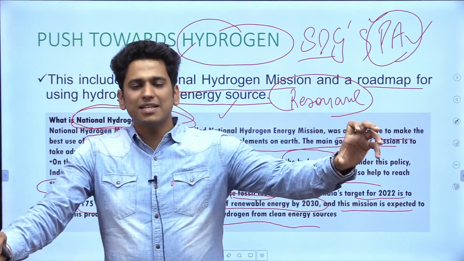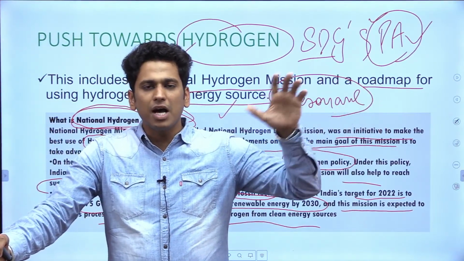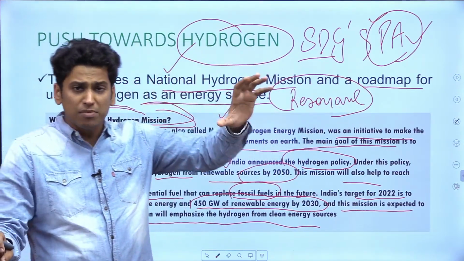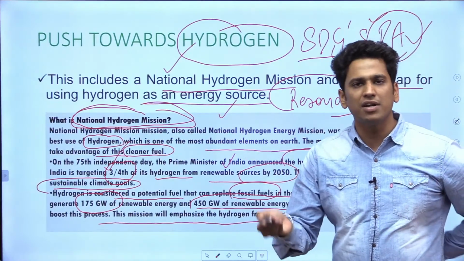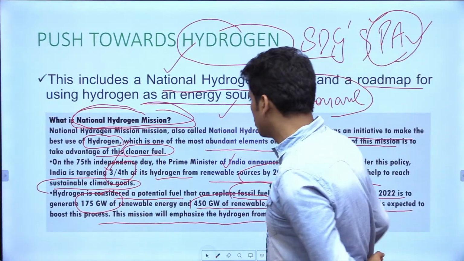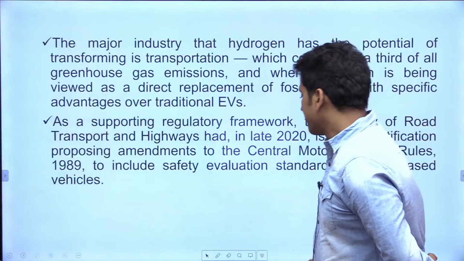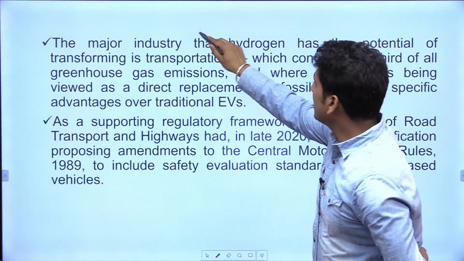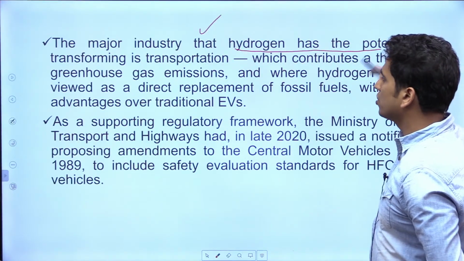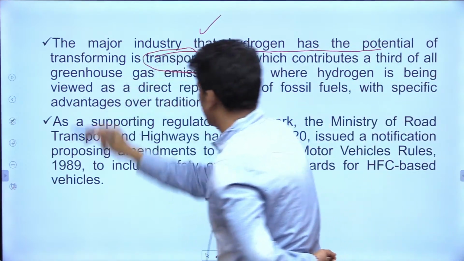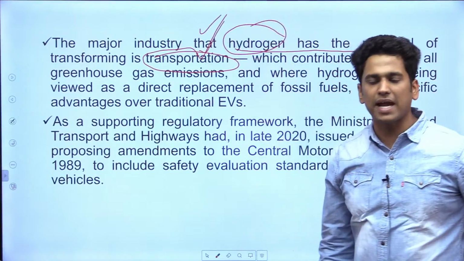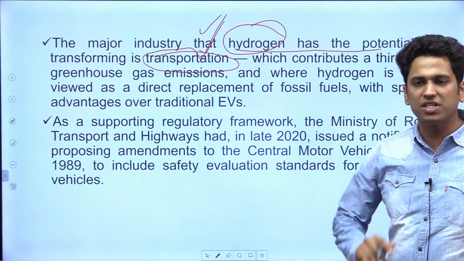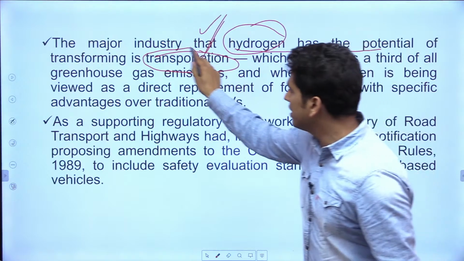Now we have discussed the problem with the lithium ion batteries, India moving towards National Hydrogen Mission, and in line with it, India is going towards a new cleaner technology that is based on hydrogen fuel cells. The major industry that hydrogen has the potential of transforming is transportation. See, if we are using hydrogen, where is the major contribution that it could make or major transformation that it could lead to? It is basically transportation.